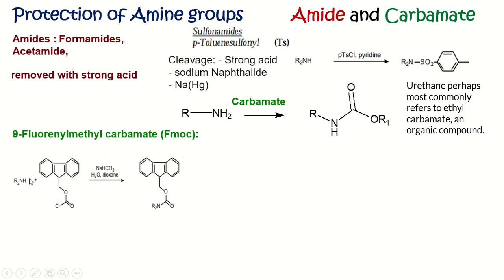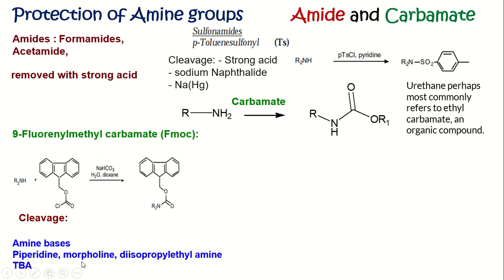The amine is easily converted into 9-fluorenylmethyl carbamate, that is FMOC, in presence of 9-fluorenylmethyl chloroformate in weak acid with basic condition. The deprotection takes place in basic condition such as by using piperidine, morpholine, diisopropylamine, TBAF, that is tetrabutylammonium fluoride, and dimethylformamide solvent.